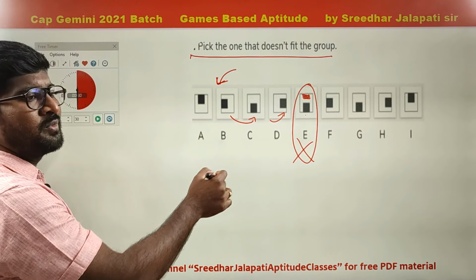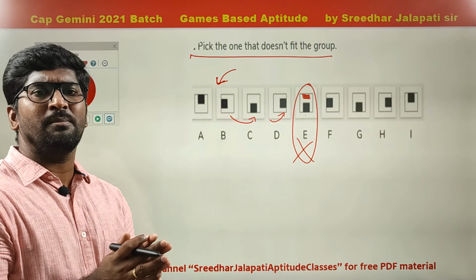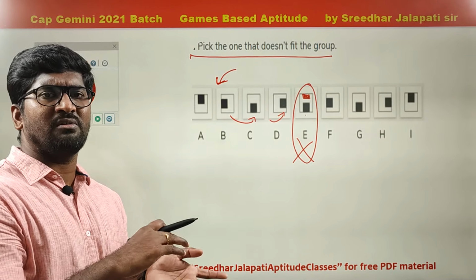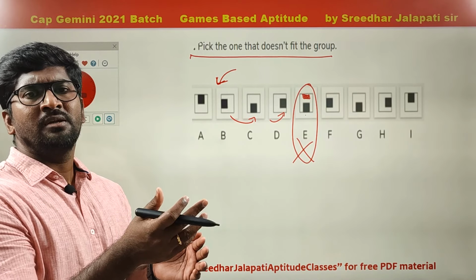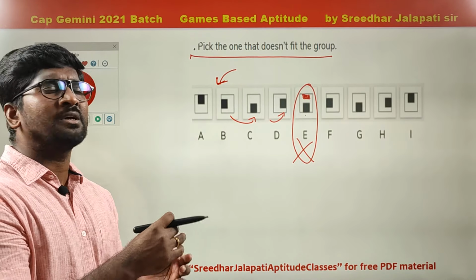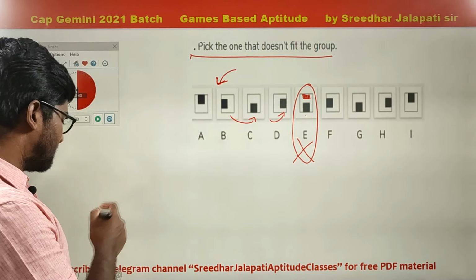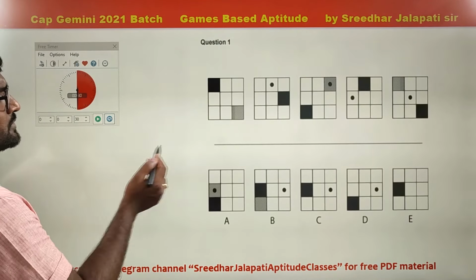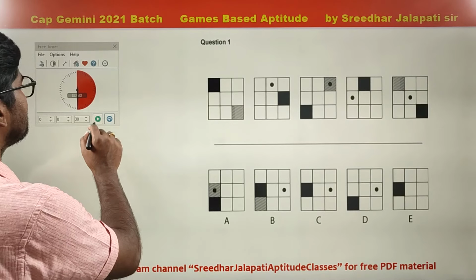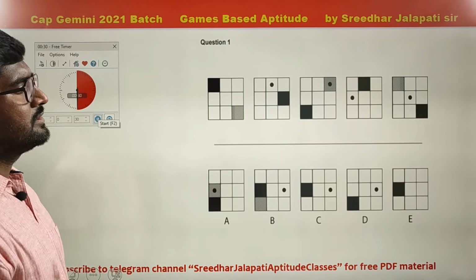It is rotation. These non-verbal reasoning questions are mainly about rotation in terms of clockwise, anti-clockwise, right, left, top, bottom, center. So all that rotation pattern you need to identify. But again, this is a simple question. Let's move to the next one. So you can try this. I will be giving you 30 seconds and then I will explain the answer.